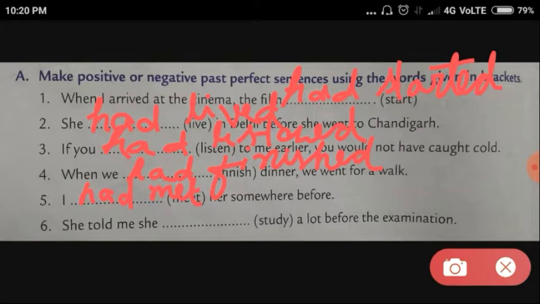So, she told me, one is in past tense. So, it has to be: she had studied, studied before the examination. So, before the examination, it has to happen. So, I hope past perfect tense is clear to you. I'll give you some more exercises. You try to do that. And finally, you check the answers.